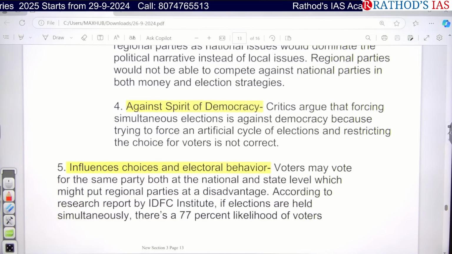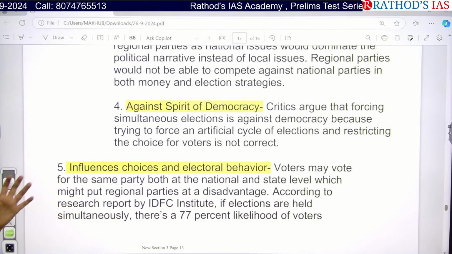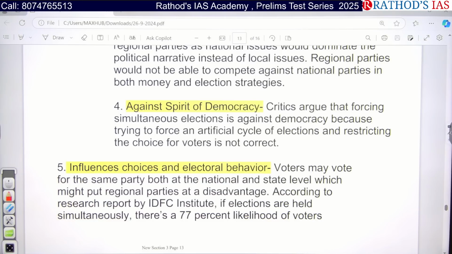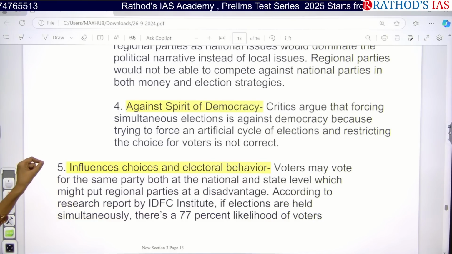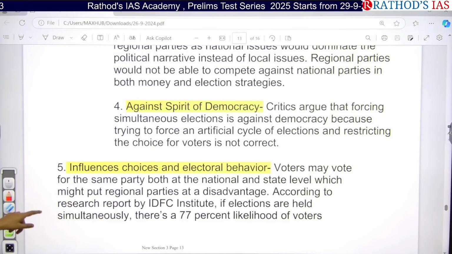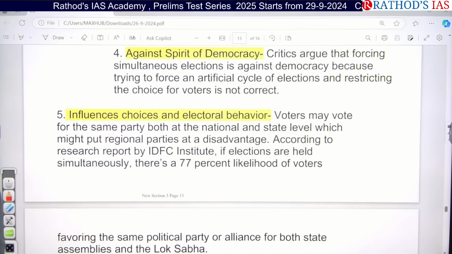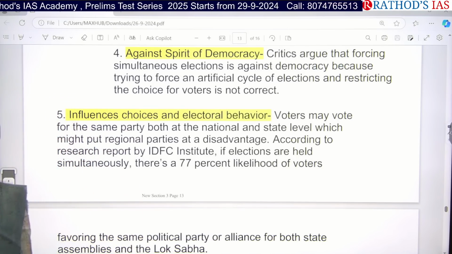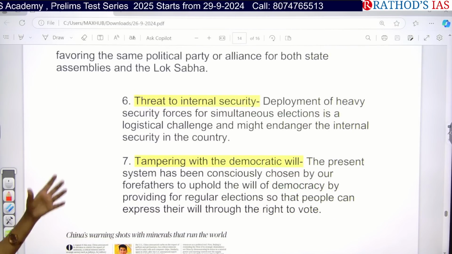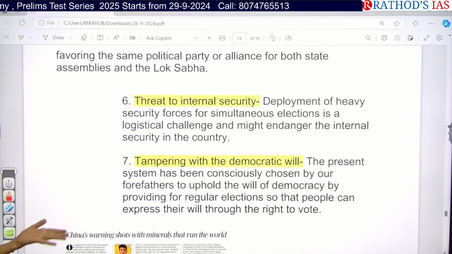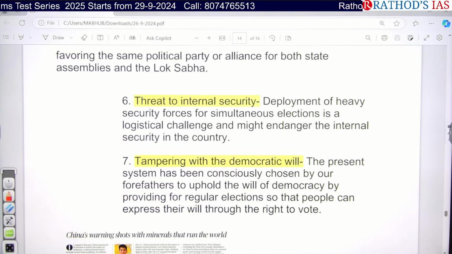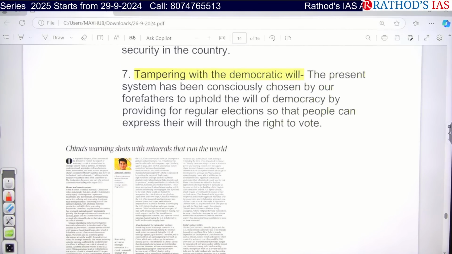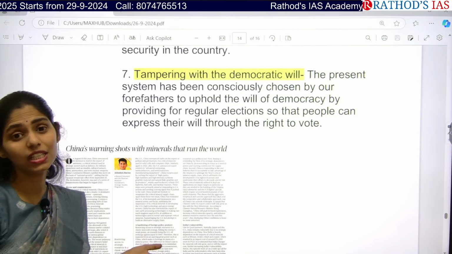And even this is against the spirit of democracy. Critics are arguing that forcing simultaneous elections is against democracy, as they are trying to create one artificial style of elections and restricting the voters' choice. Because of this, it is against the spirit of democracy. And whenever we have elections at the national level and the state level together, it will also influence voter choices and electoral behavior. Sometimes it will also be a threat to internal security and will decrease the democratic will. This is something you already know, and I think there is no need of much detailed explanation of that.